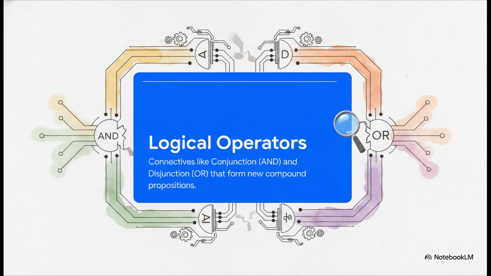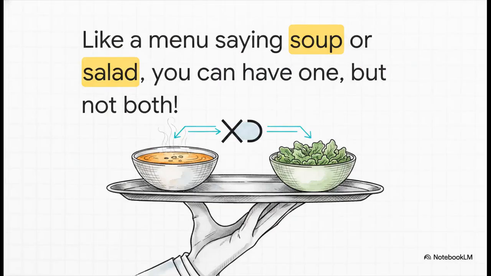Now, a great real-world example of a slightly different operator, the exclusive or, is a restaurant menu. We use the inclusive or a ton in logic, but in everyday spoken English, we actually usually mean exclusive or. Just like a menu that says soup or salad comes with an entree. We all know the drill. You get the soup or you get the salad, but no way are you getting both. One must be true and the exact other must be false.